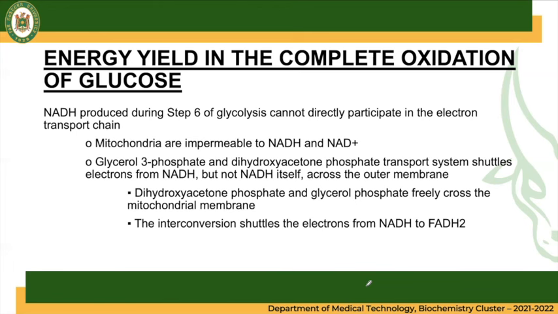The glycerol 3-phosphate and dihydroxyacetone phosphate transport system shuttles electrons from NADH, but not the NADH itself, across the membrane. Dihydroxyacetone phosphate and glycerol phosphate will freely cross the mitochondrial membrane, and their interconversion shuttles the electrons from NADH to FADH2.